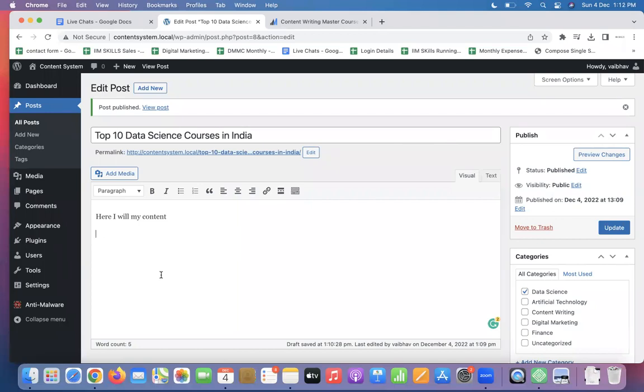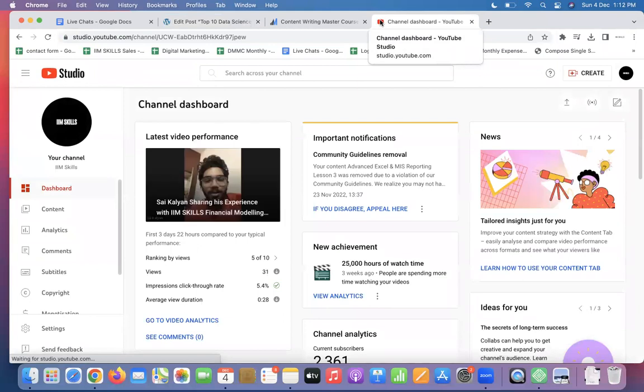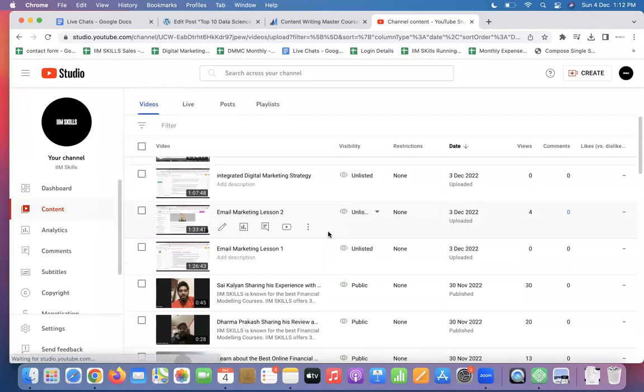Okay, so now coming back to the images part, if you have to add a video, never upload a video on your own server. Why? Because it will consume the entire 10 GB that you have purchased for the hosting, and then a load will be there on you. So don't do that. The best way is to upload a video on studio.youtube.com. Example, this is the studio.youtube.com of Iron Skills. It is free forever. You will even get a chance to monetize.